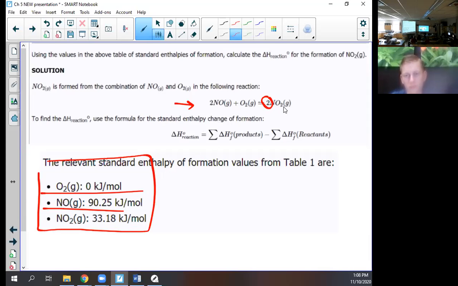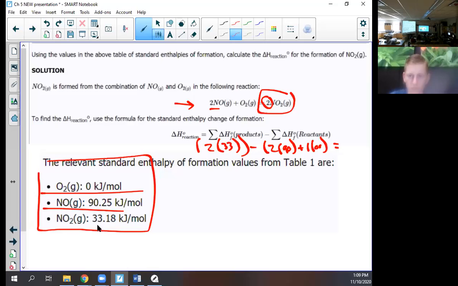There's only one product. So I would say 2 of NO2, 33, minus 2 of the NO, plus it's going to be 0, right? It's 1 times 0. Sorry, why did you put 33 and 90 right here? Oh, and then I just plug them in.